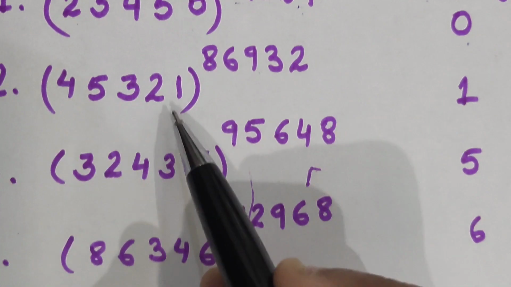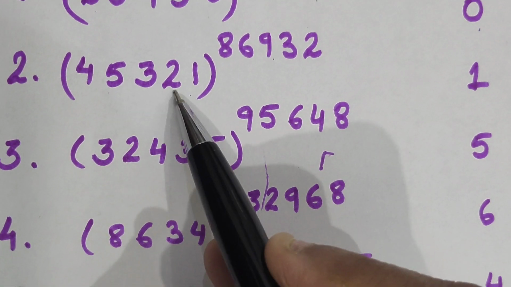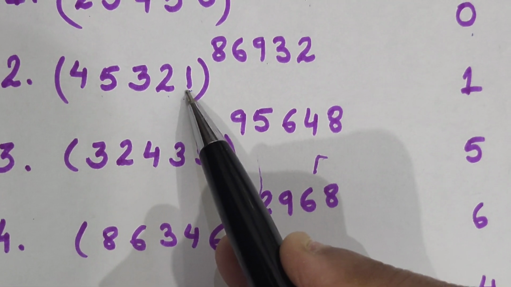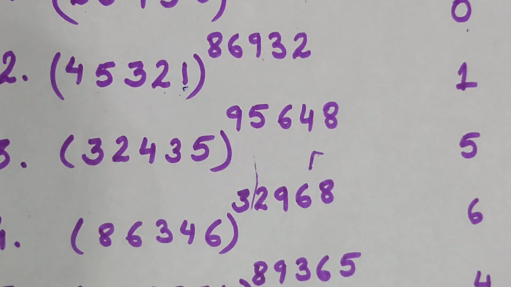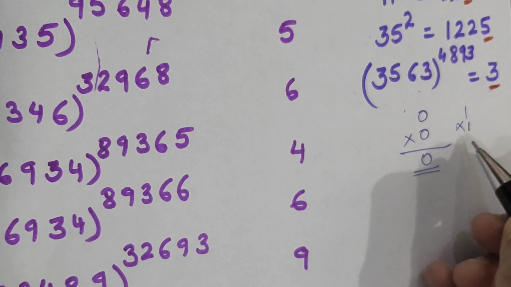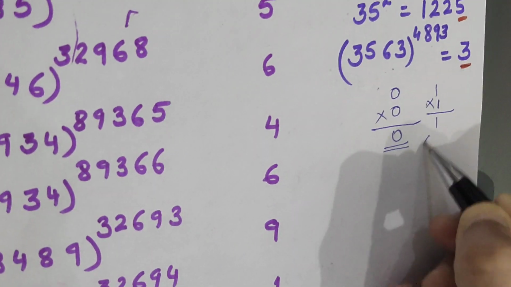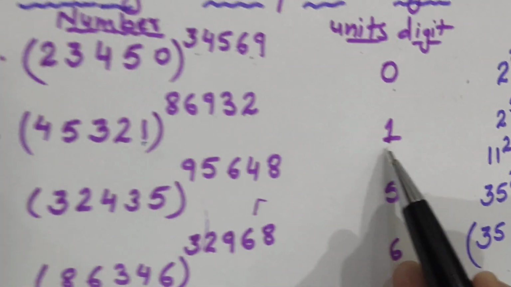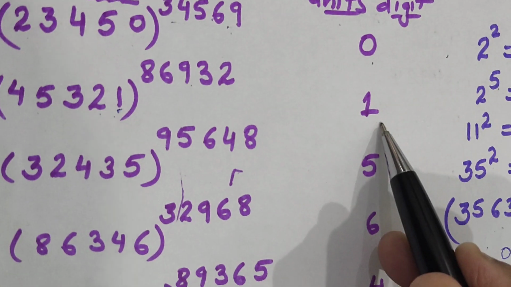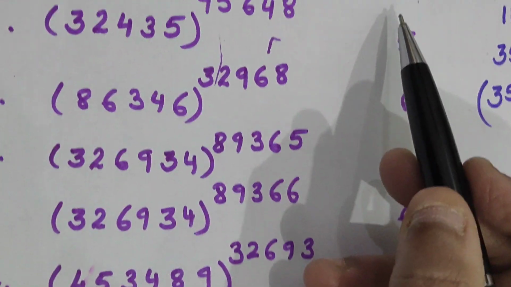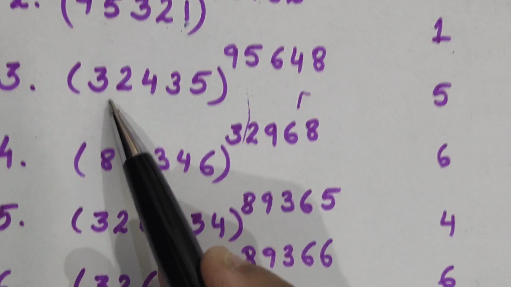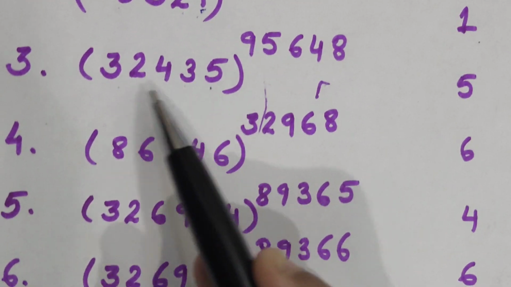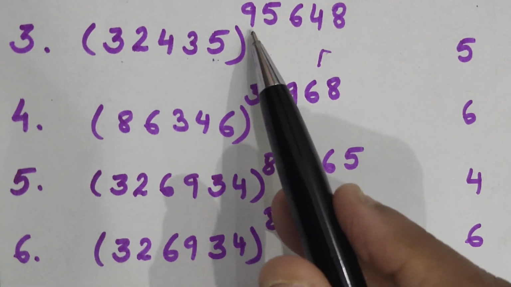Similar is the case with this one also. Here I will just look at the ones digit. It is 1 only, and I know very well that 1 into 1, the last digit I will always get is 1 only. So directly I will write my answer as 1. How easy it is. Now look at this. Here also the last digit is 5. So I have to multiply this number how many times?